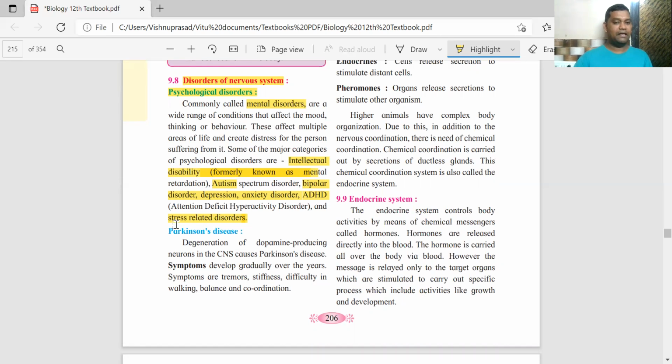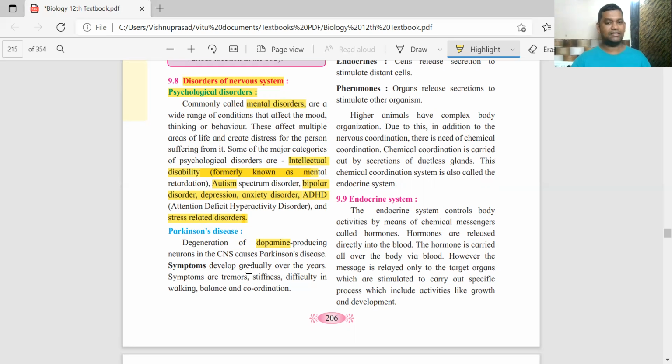Okay, one of them is Parkinson's disease. Now in the CNS, there is a hormone called dopamine. Dopamine is also called the love hormone. Okay, that lingering sensation that happens when a person is having good affection for someone. So dopamine. So those neurons which produce that dopamine, there is a degeneration of that taking place. The neurons degenerate. Then it causes something called Parkinson's disease.